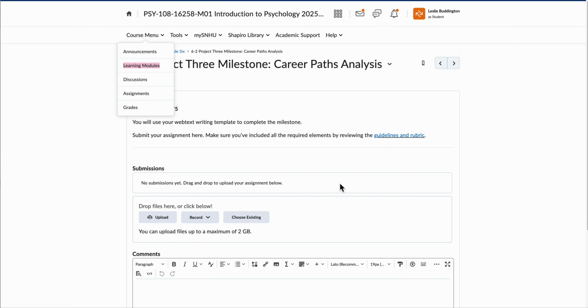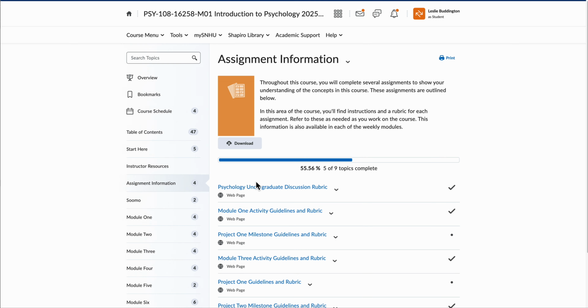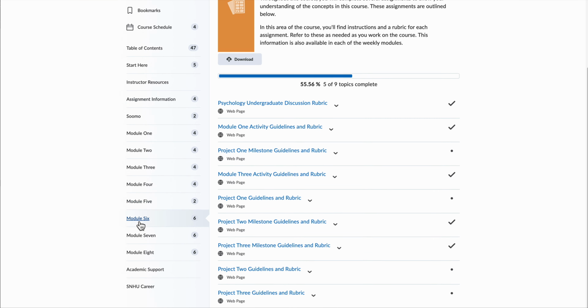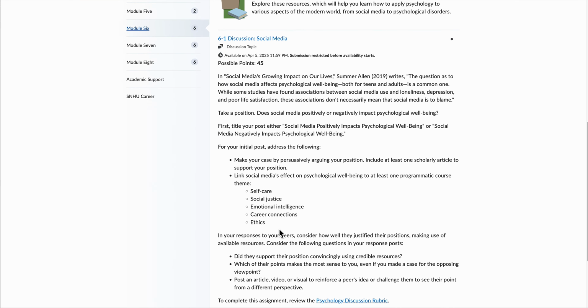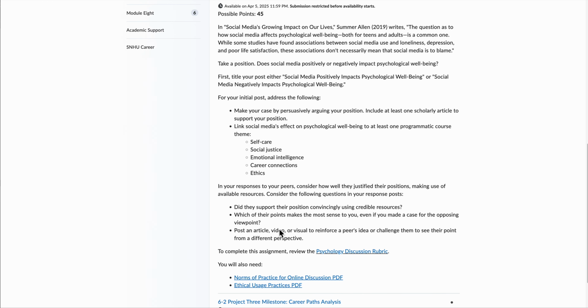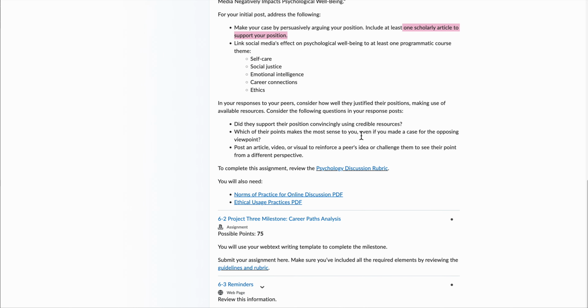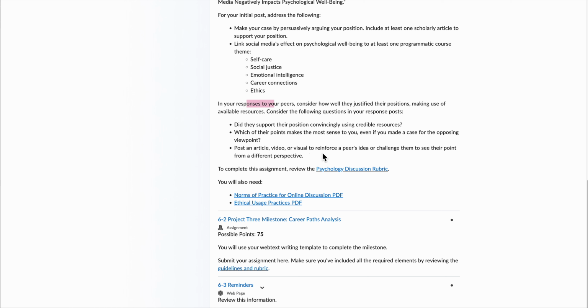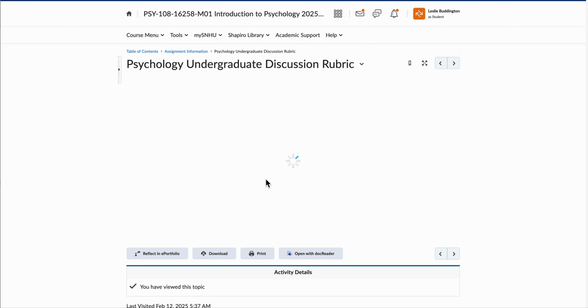All right, and then the other thing that needs to be done this week is this. If you go into here, learning modules, and then module 6. Besides your discussion, you always want to be citing that scholarly article to support your position. And then for your responses to your peers, if you look at the discussion rubric, just make sure that you include outside points of view.